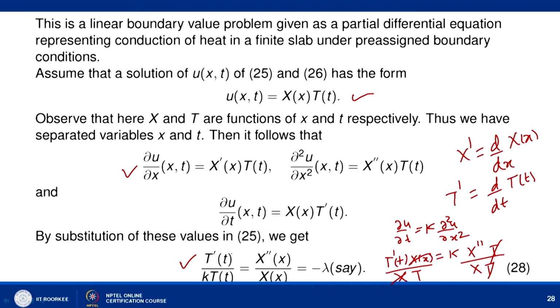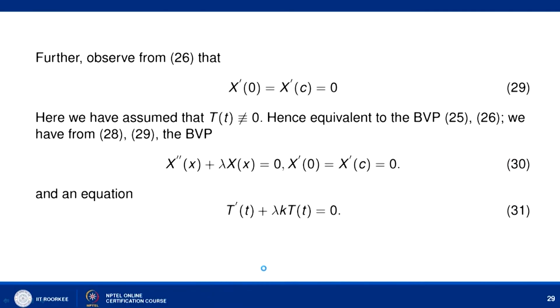Now if you look at this, this is a function of t alone, and this is a function of x alone, and they can be equal only when the ratio is a constant value. So let us say that the constant value is some minus lambda. We will see why it is minus lambda. You can use plus lambda, no problem, it is just a constant. Since this ratio is a function of t and this is a function of x, they can be equal only when each ratio is a constant. So let us denote that constant as minus lambda. So we have